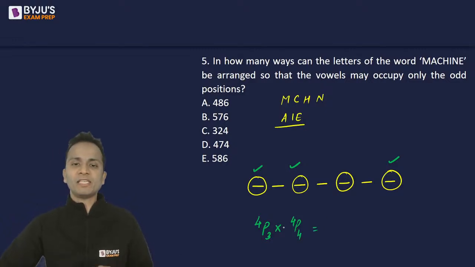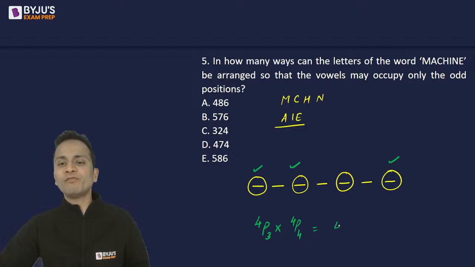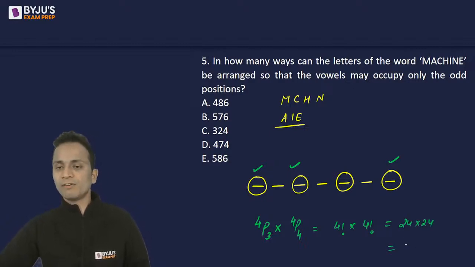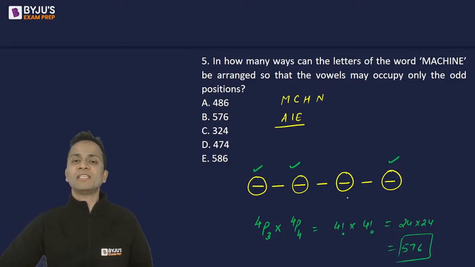Okay, so simplify this thing. The value of 4P3 is also 4 factorial. 4P4 is also 4 factorial. 4 factorial is 24. 24 into 24, that is 576. So 576 will be the correct answer of this question.